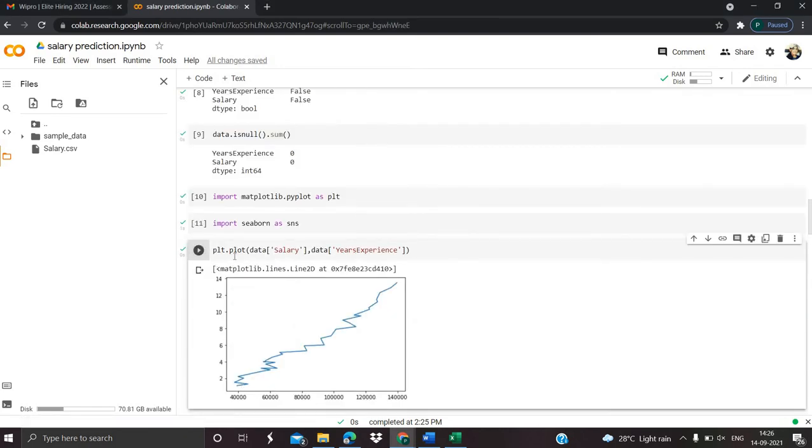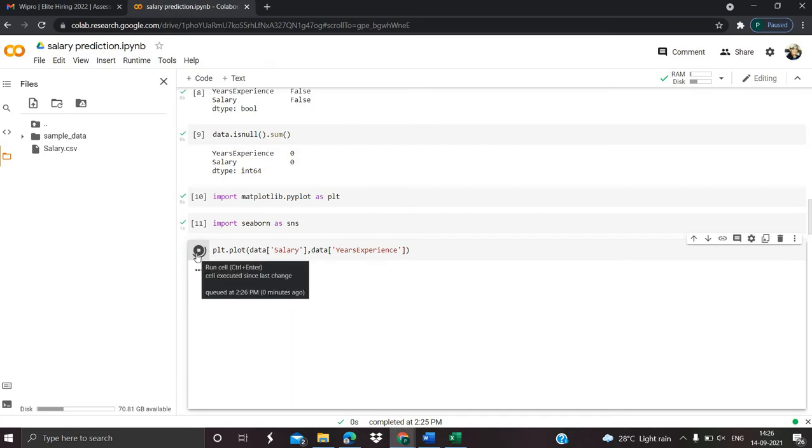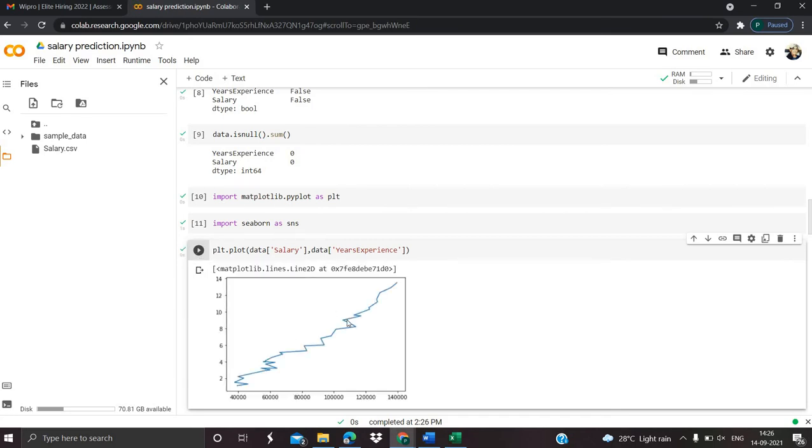Here I have plotted the graph. After this statement runs, the plot will be seen. These are the x values, these are the y values. The x values give the years of experience, and the y values give the salary.